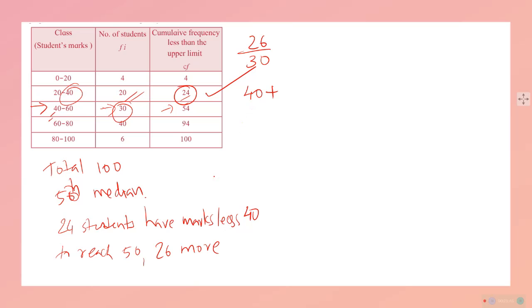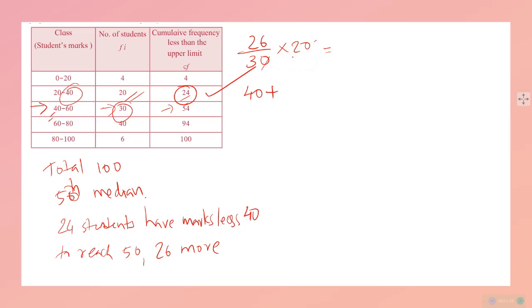That something we have to find out. That something is 26 out of 30 and the class interval is 20 marks. 40 to 60 में 20 marks के बीच में है. तो एक 20 marks के बीच में 26 out of 30 students को मिला है. तो what we will do? We will find out 26 out of 30 of 20.